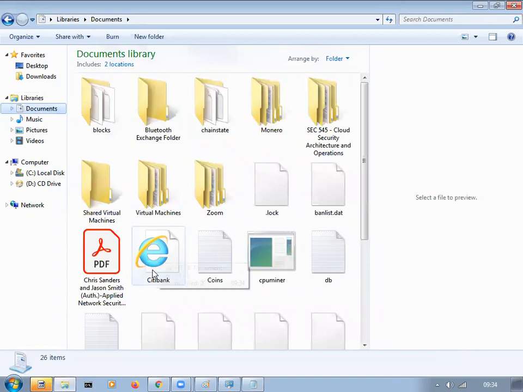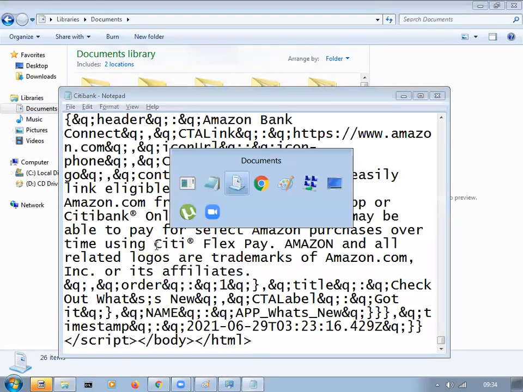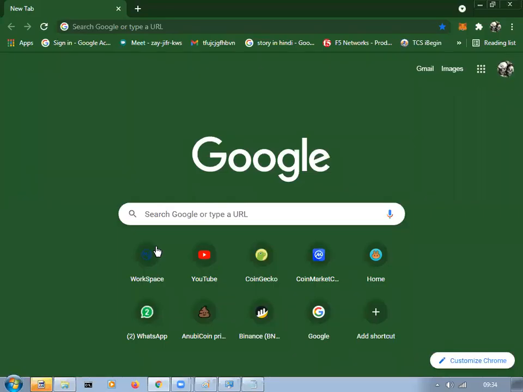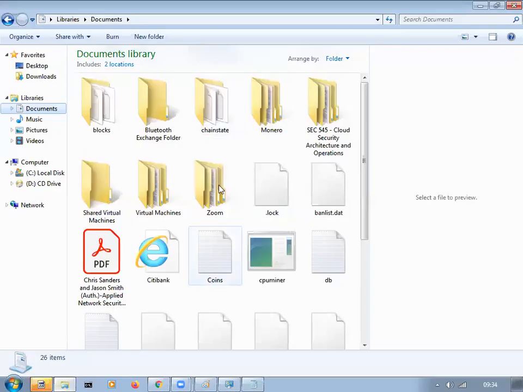They will be keeping this in a specific folder, some application they have created. Usually it will be in a folder, and the images that are there on citibank.com, all those things, will be in another folder. Only the website related content will be in one folder. For simplicity, I'm just keeping the Citibank website in some folder.